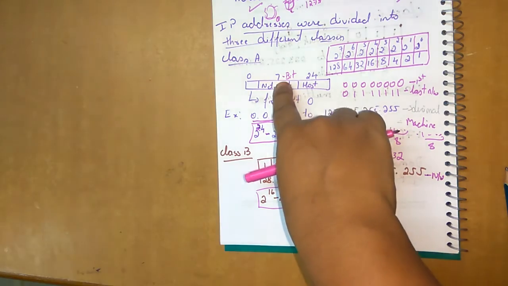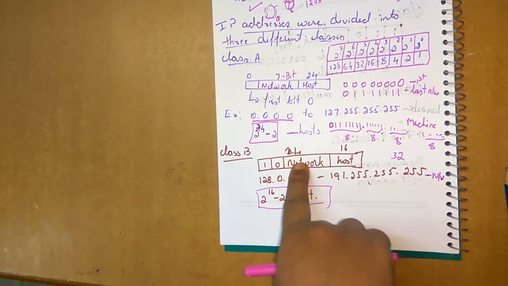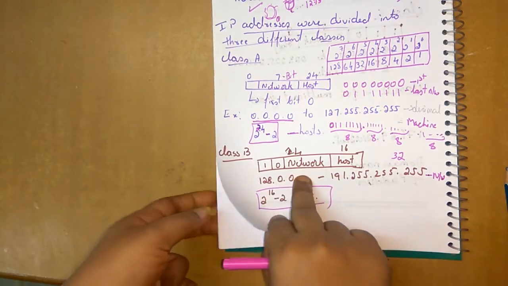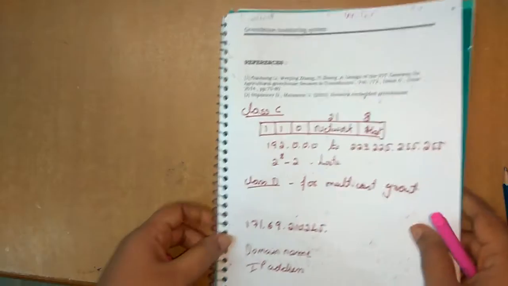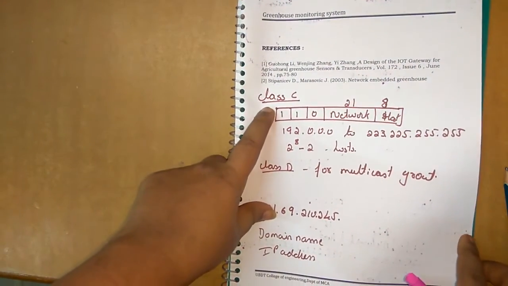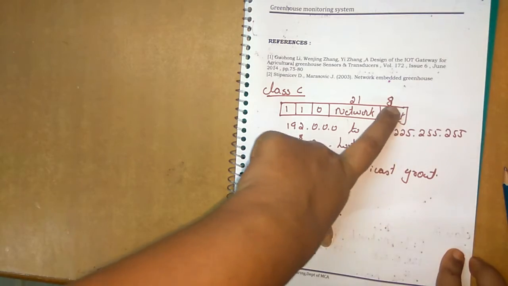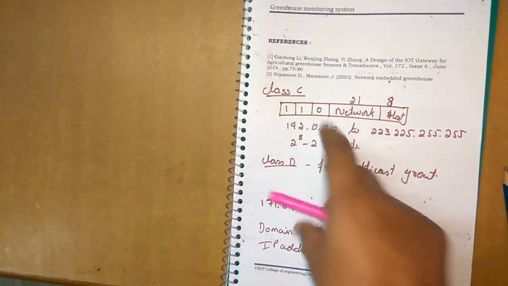If you observe, in class A 7 bits are for the network, in class B 14 bits are for the network, and in class C 21 bits are for the network, and the rest is for the host.